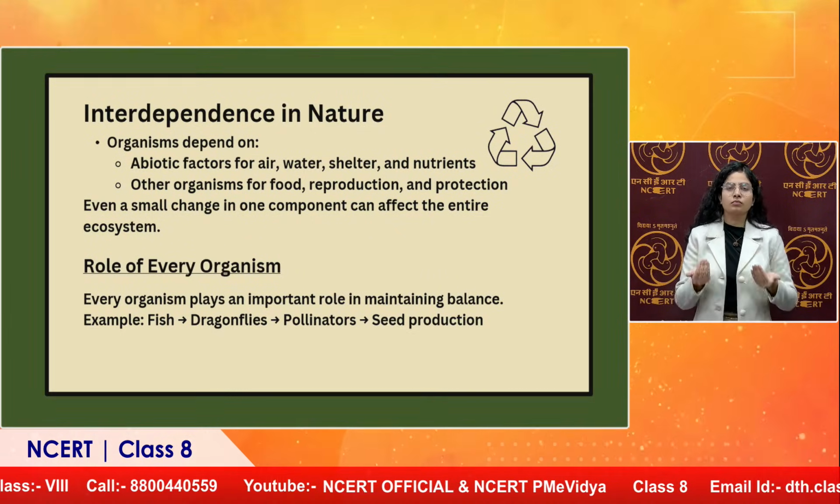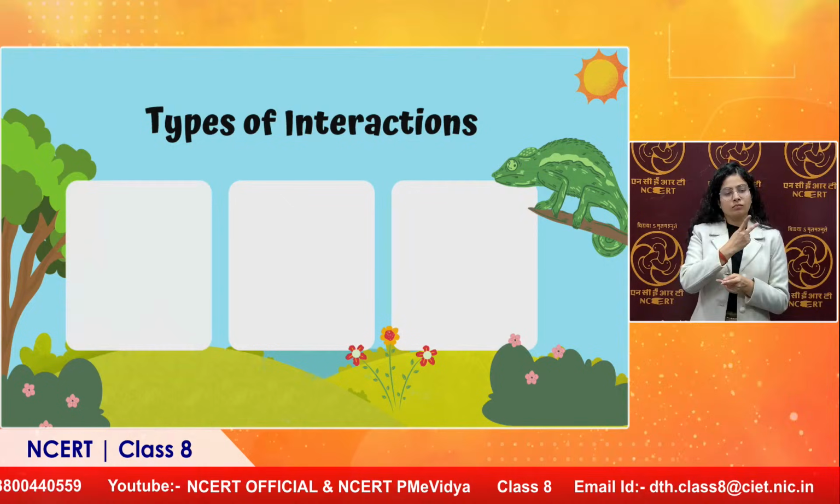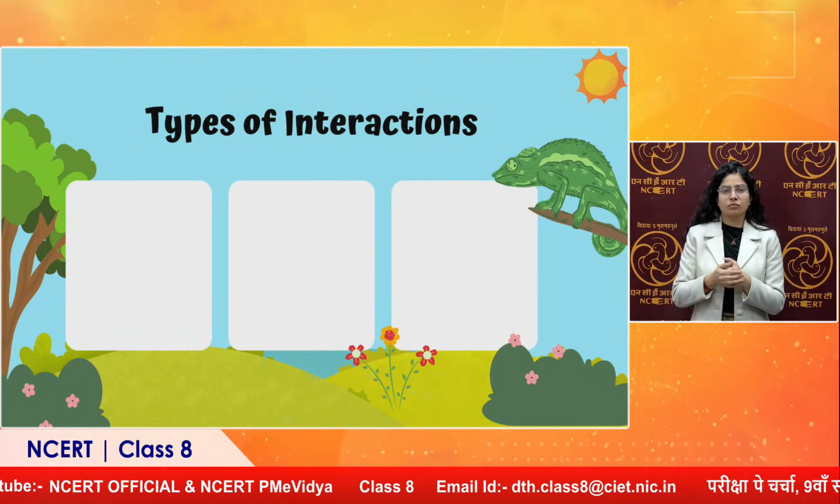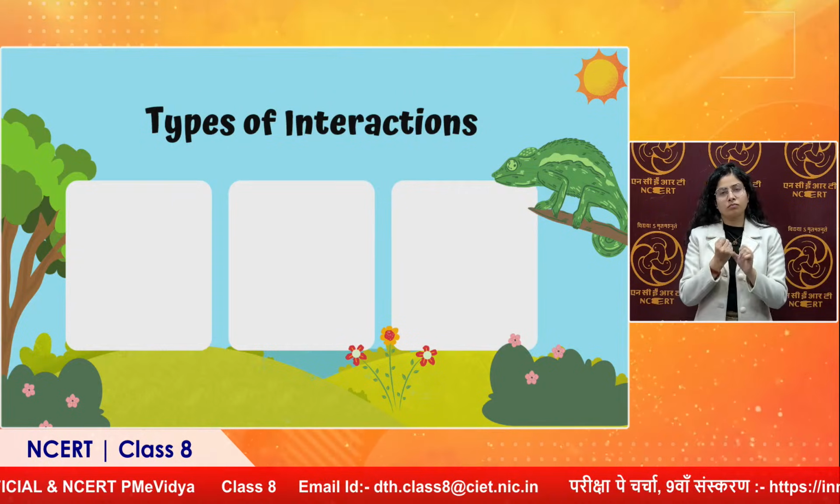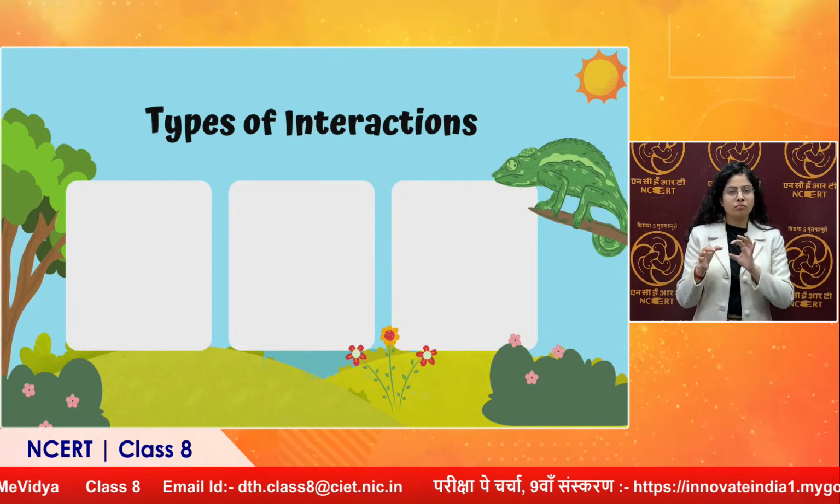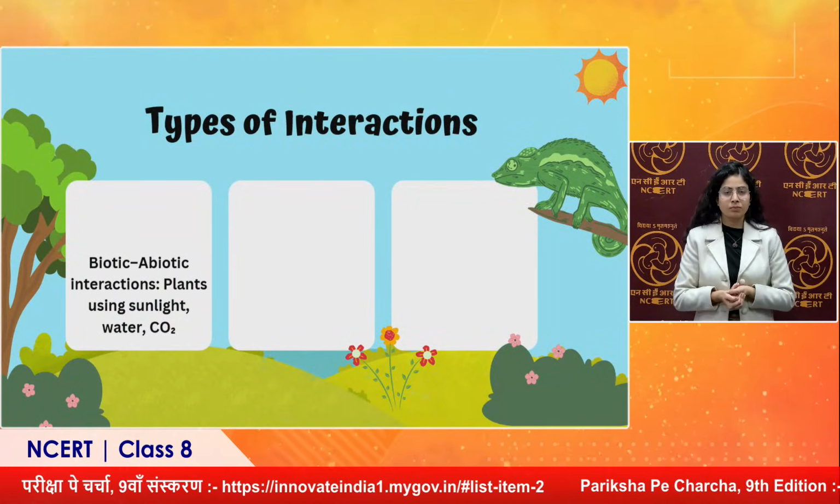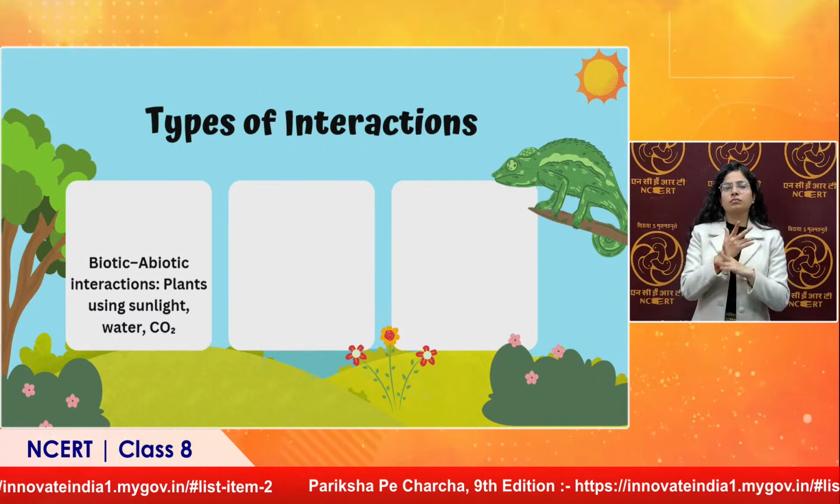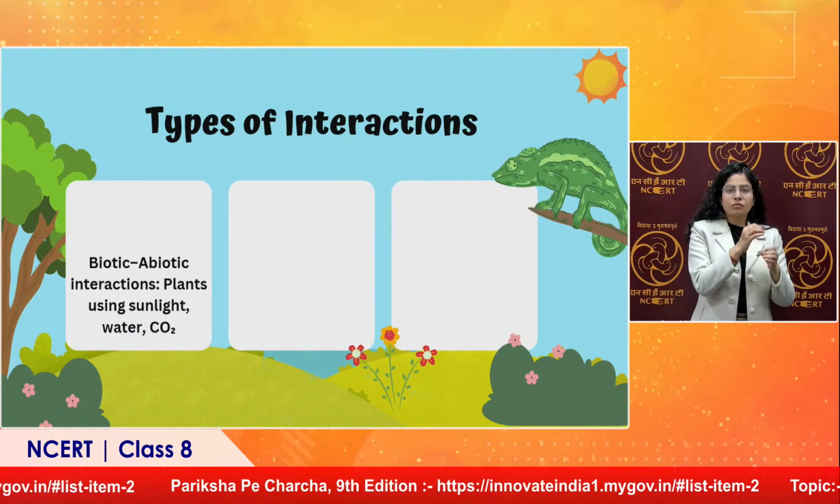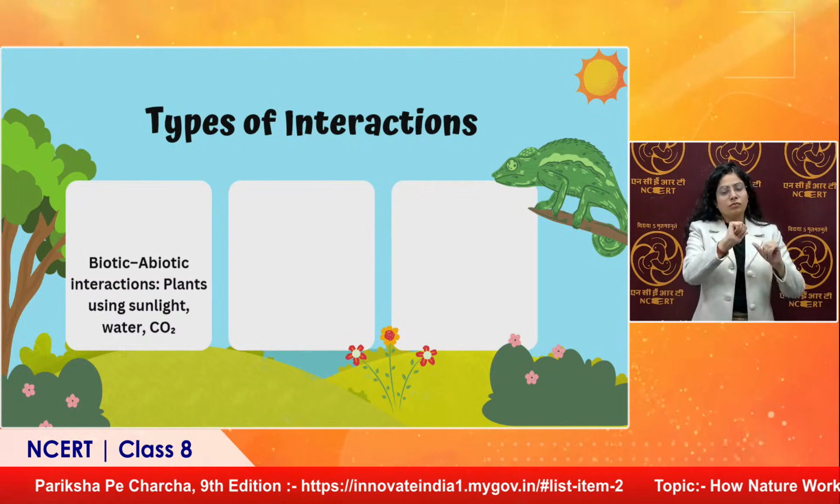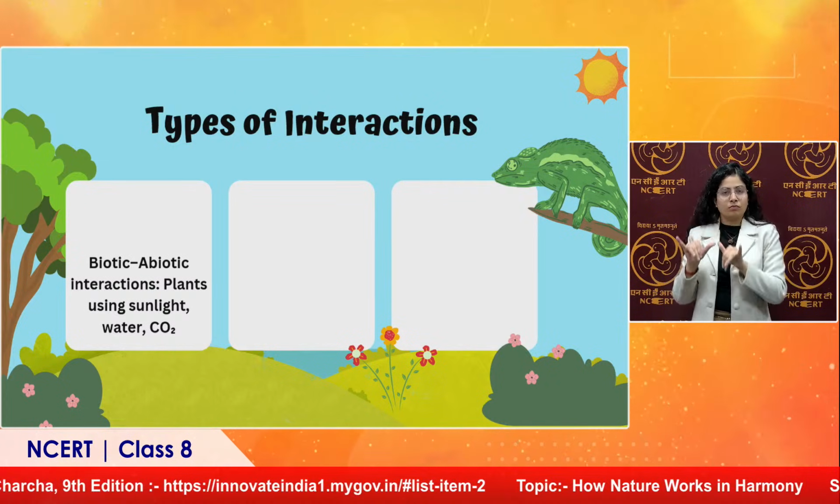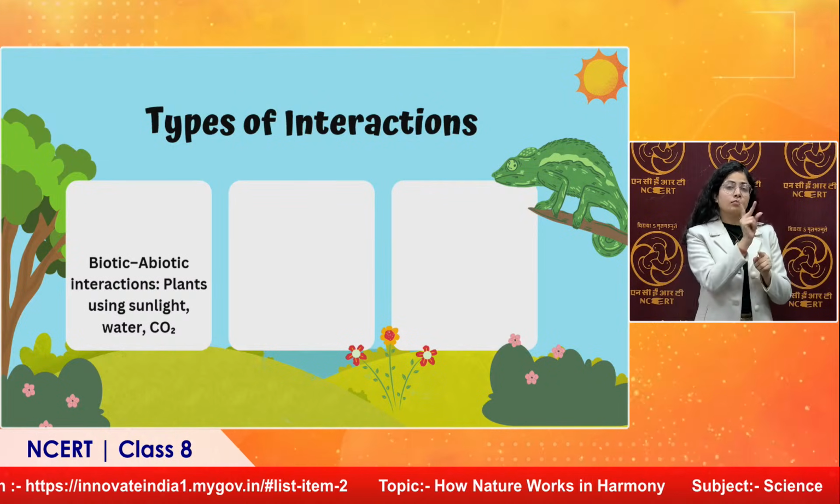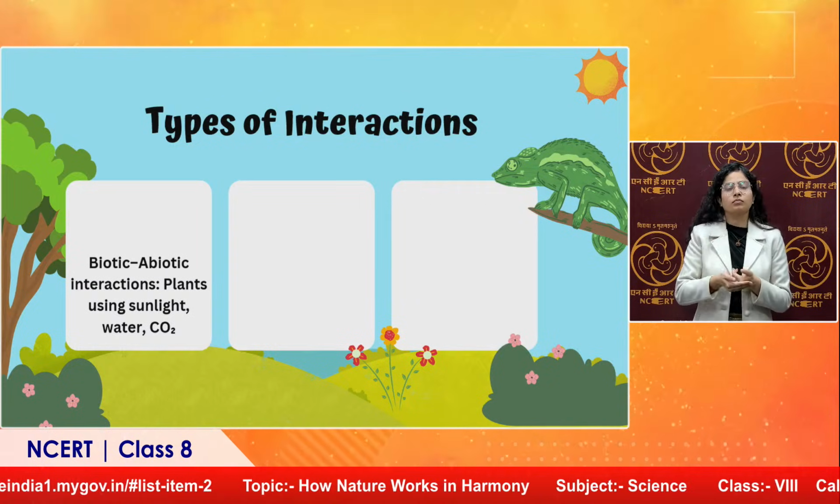Now further moving ahead, we'll see what the different types of interaction are, right? We said that every organism is dependent on some other organism for fulfilling its needs, right? So how are these interactions seen? The very first interaction is what? It's a biotic-abiotic interaction. The simplest example is plants. Now we say that plants are producers, they prepare food for every other living organism on the planet, right? So that plant also uses what? It uses water and sunlight to prepare food.